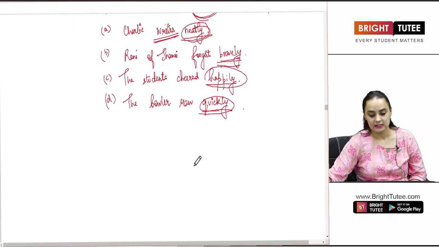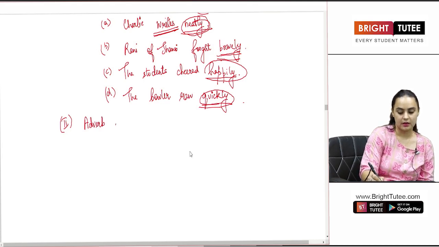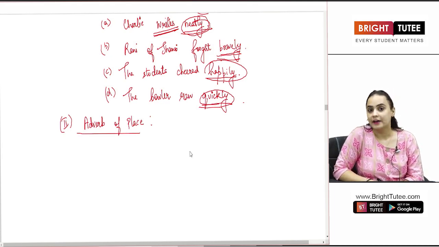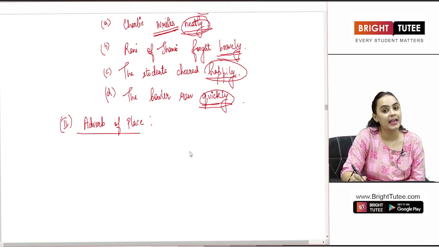The second type of adverb that we have is adverb of place. Just the way manner answered the question how, place will answer the question where.